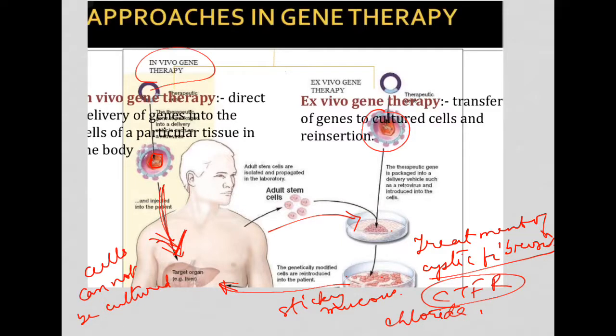So this is actually treated by adenovirus vector. That means the functional gene is inserted into the adenovirus vector molecule, then it is injected inside the target cells or lungs. Actually it is injected through the nose, and then it will go into the lung cells and then help in replacement of the unhealthy gene with the healthy gene in the lung cells.